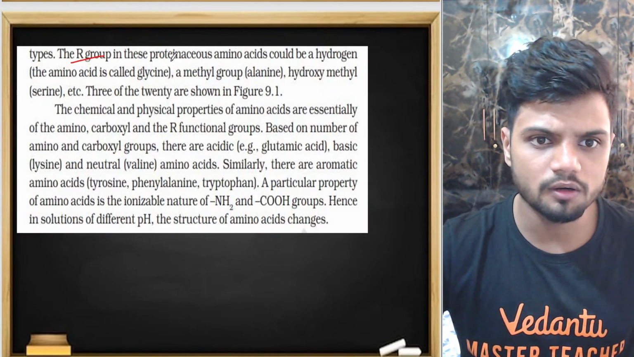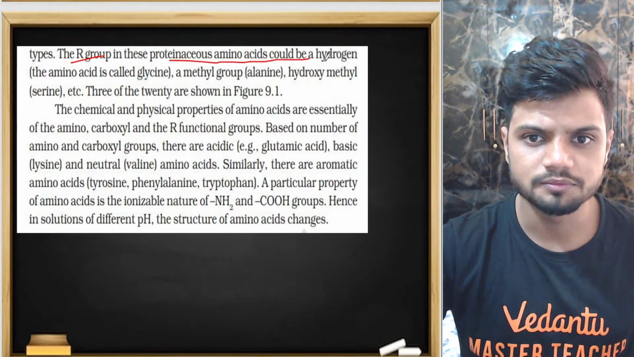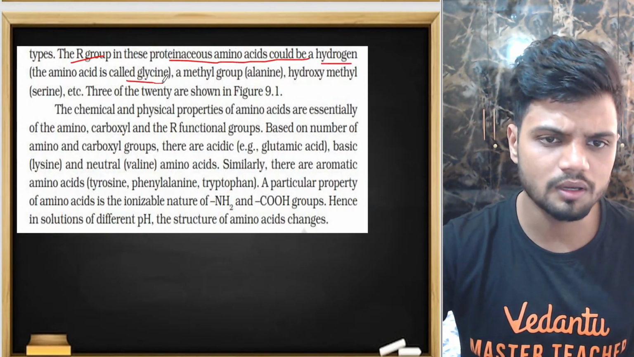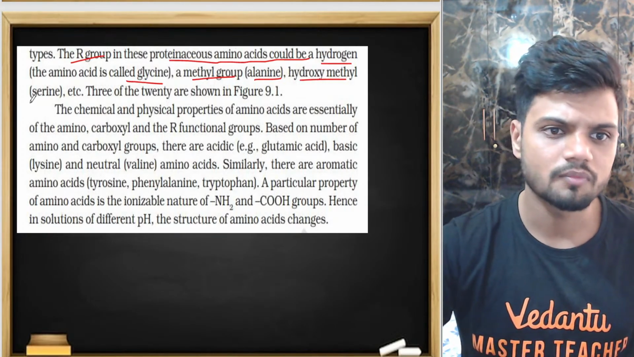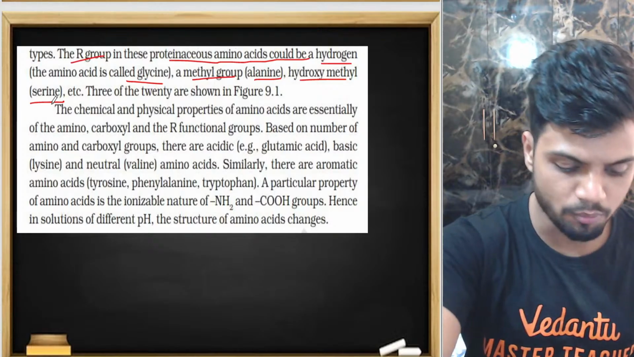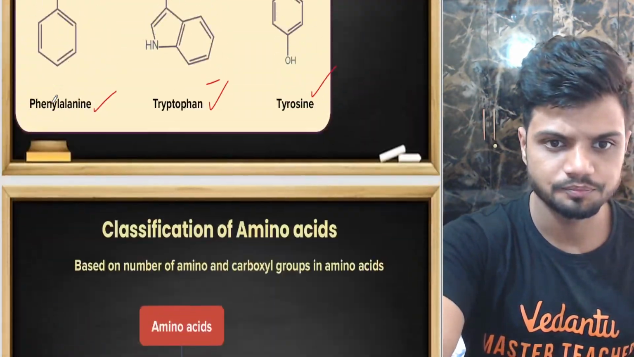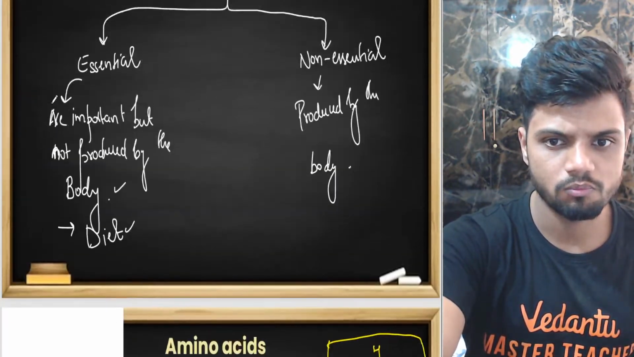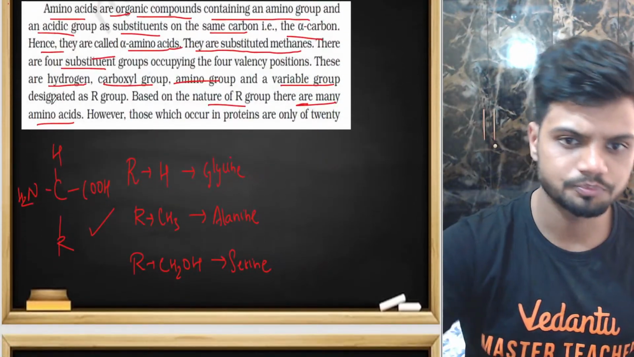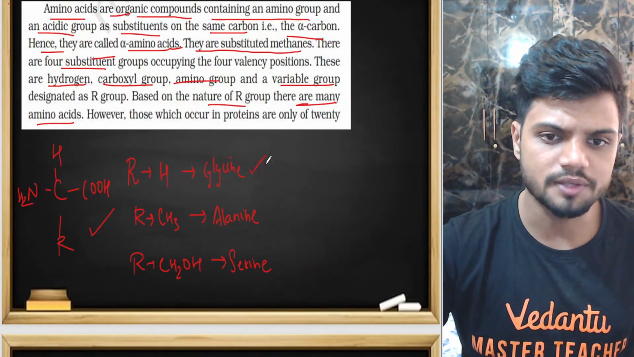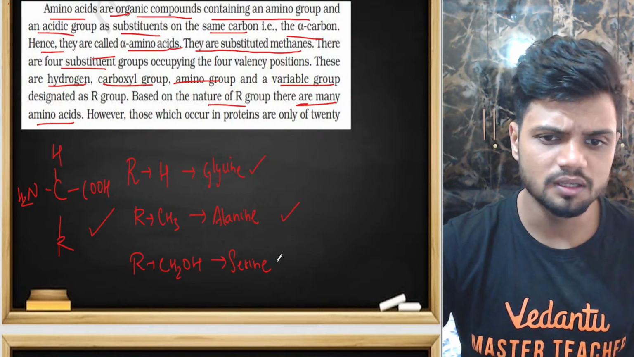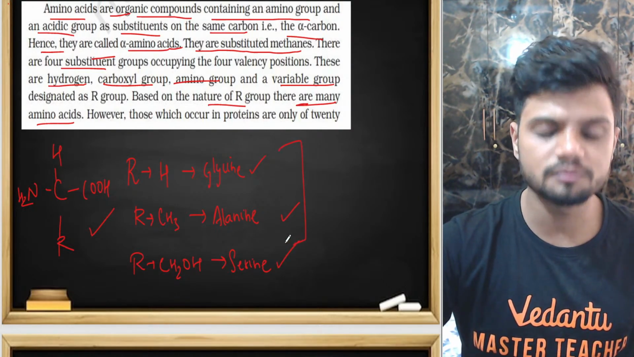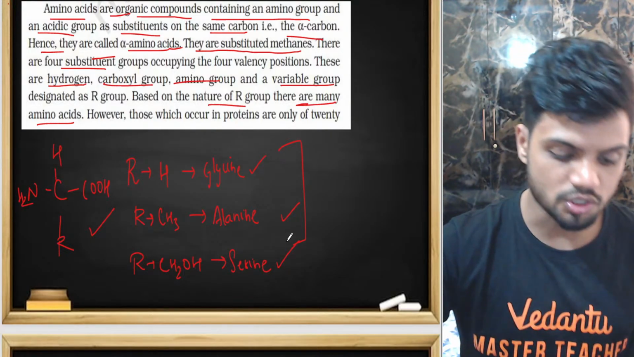The R group in these proteinaceous amino acids can be hydrogen, glycine. Methyl group, alanine. Hydroxymethyl, serine. Very important line. H, glycine. CH3, alanine. Hydroxymethyl, serine. Learn these three, they can ask you a question on this. Structure wise, they can ask you a question.